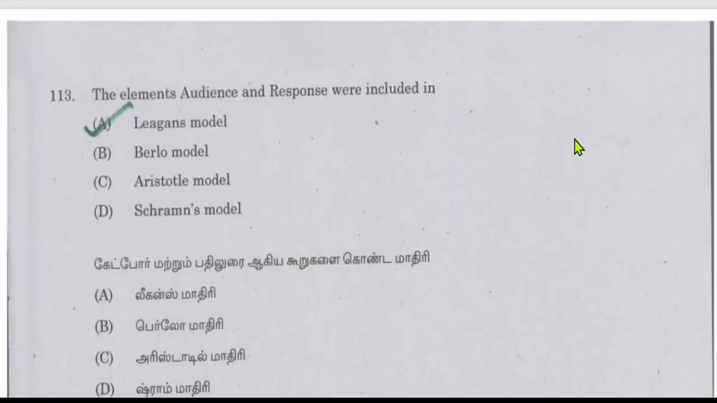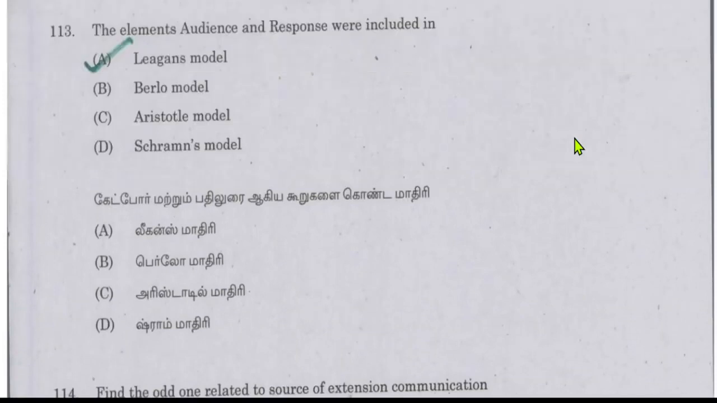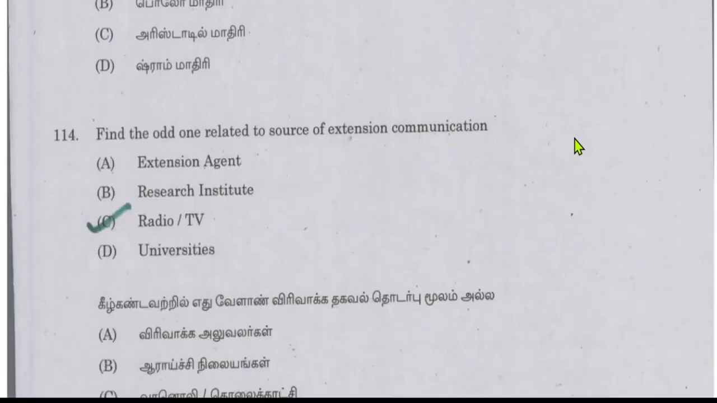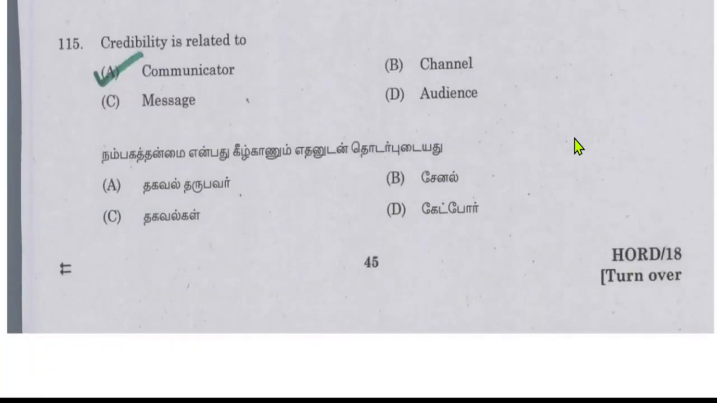The elements audience and response were included in Lasswell's model. From the extension part, these models, Lasswell's model, Berlo's model, Aristotle's model, Schramm's model, are very important from the exam point of view. Find the odd one related to sources of extension communication: extension agent, research institute, universities, and the odd one is radio and television. Credibility is related to the communicator.